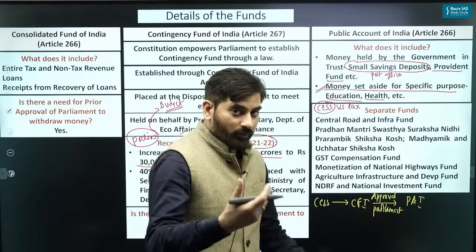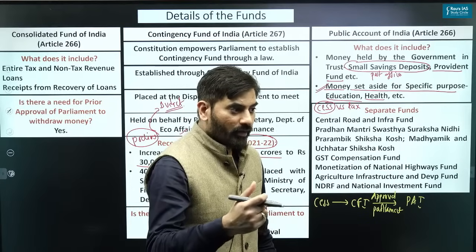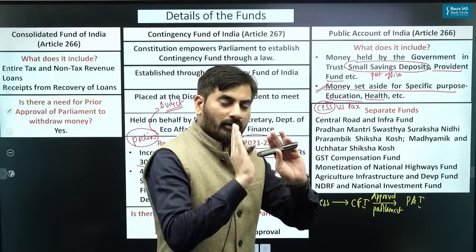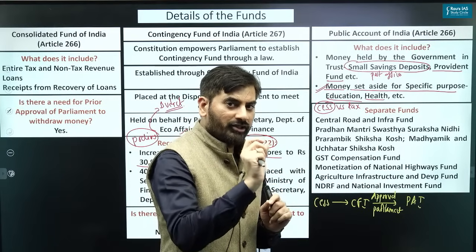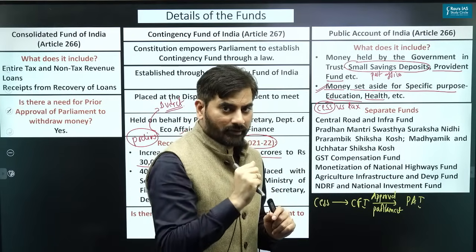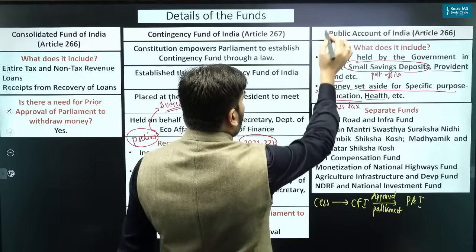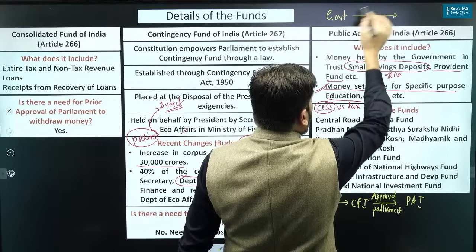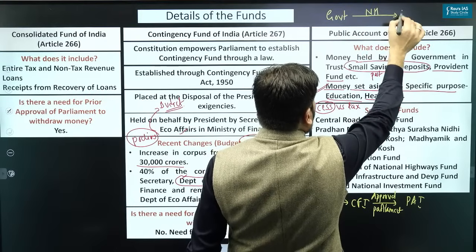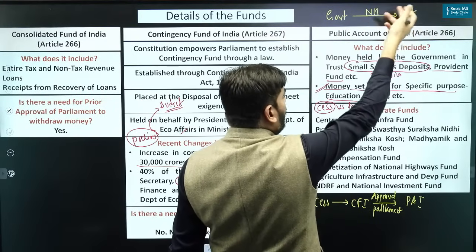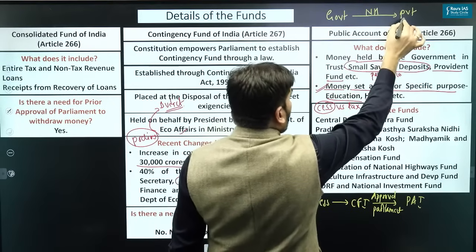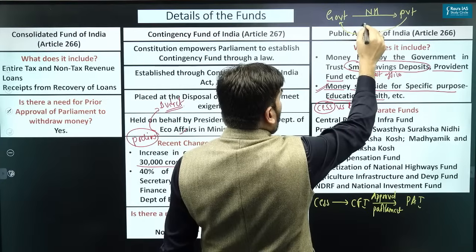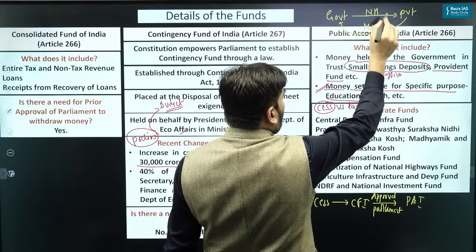If the government is monetizing the highways, now what is monetization? The government is transferring the operation and management of national highways to the private sector. So it's like saying the government will transfer a national highway to the private sector for its operation and maintenance. In return, the private sector will give upfront money to the government.